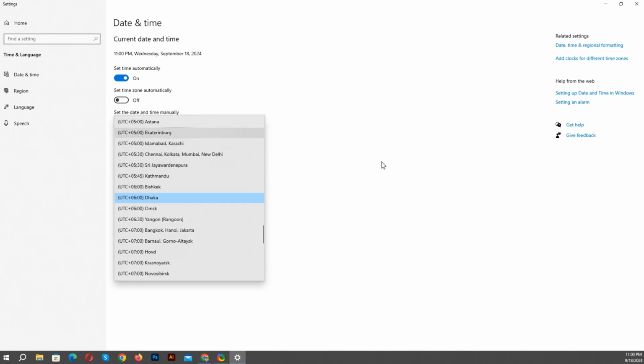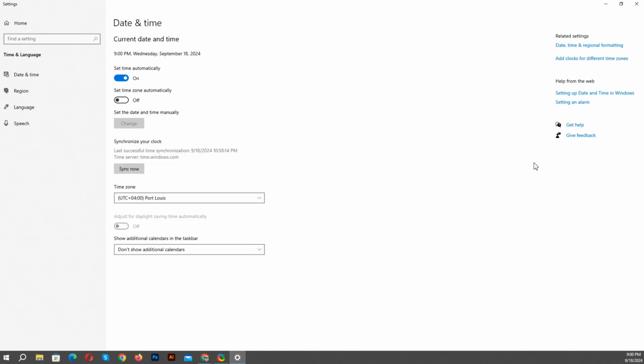Now I will change it to Port Louis. So the time is updated as per Port Louis. Then the time zone automatically updates as per my location, Dhaka. Hopefully you will understand. It's very easy.